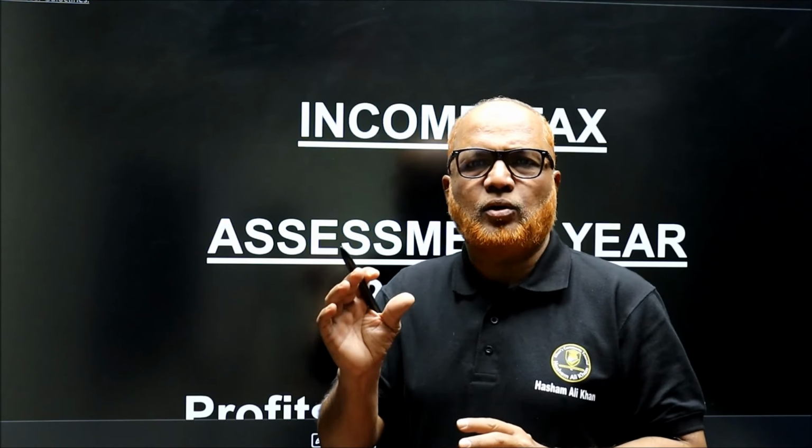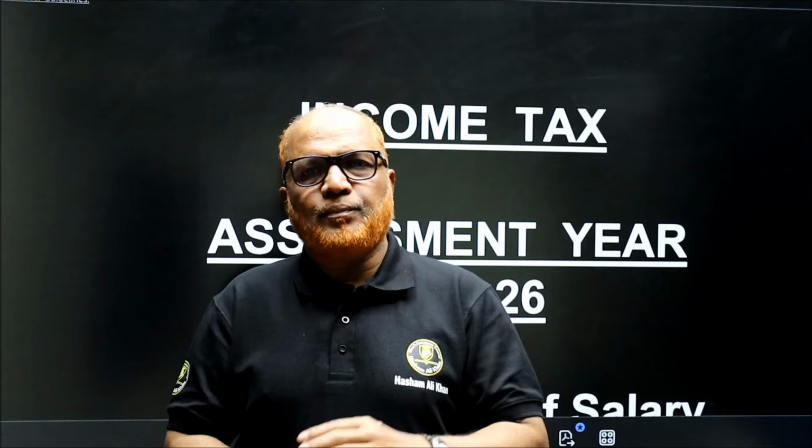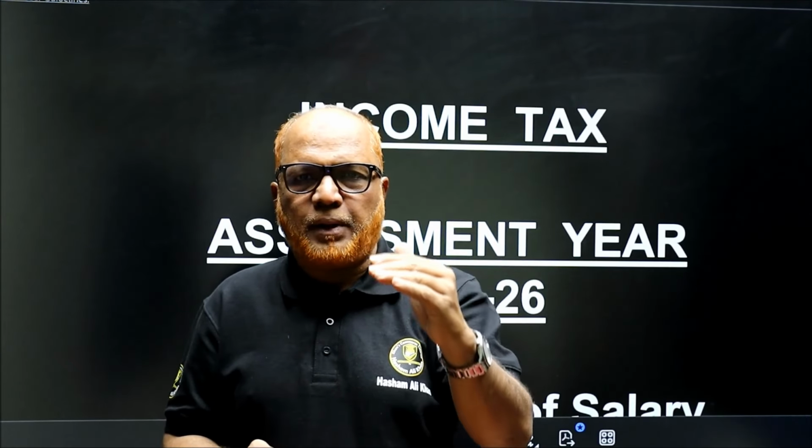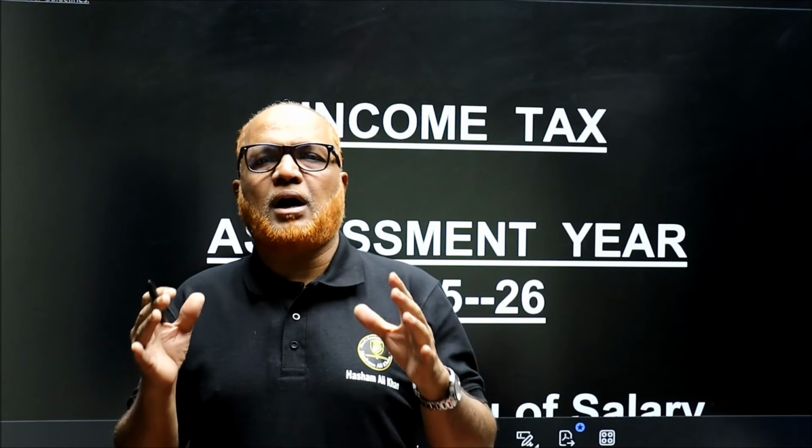income tax. So this is a very short video I am making, in which we cover profit in lieu of salary. The components of salary are salary, allowances, perquisites, and last one, profit in lieu of salary. So already we have completed what are the items that may come under the head salary, what are the allowances, taxable, fully taxable, partly taxable, then perquisites, rent-free accommodation, all these things we have done. Now, profit in lieu of salary.